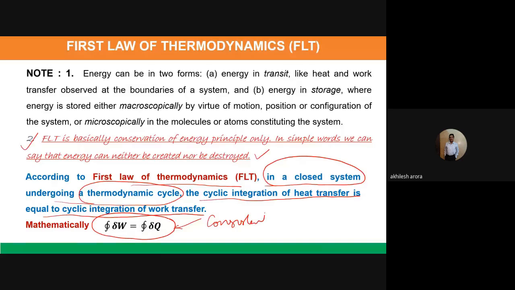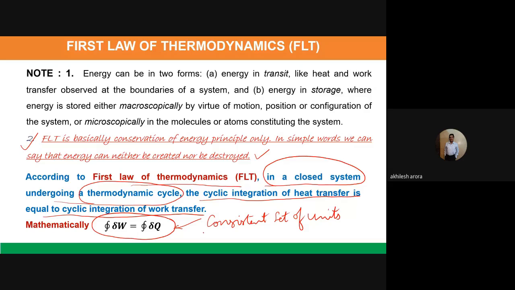Consistent set of units. Okay. So this is important because I might have told you that earlier we were using calorie for the heat transfer and joules as the unit for the work transfer. So if we are using that, then we have to go for the mechanical equivalent of heat, denoted by J, which we are not using here because we are talking about a consistent set of units. We are considering the SI system of units.